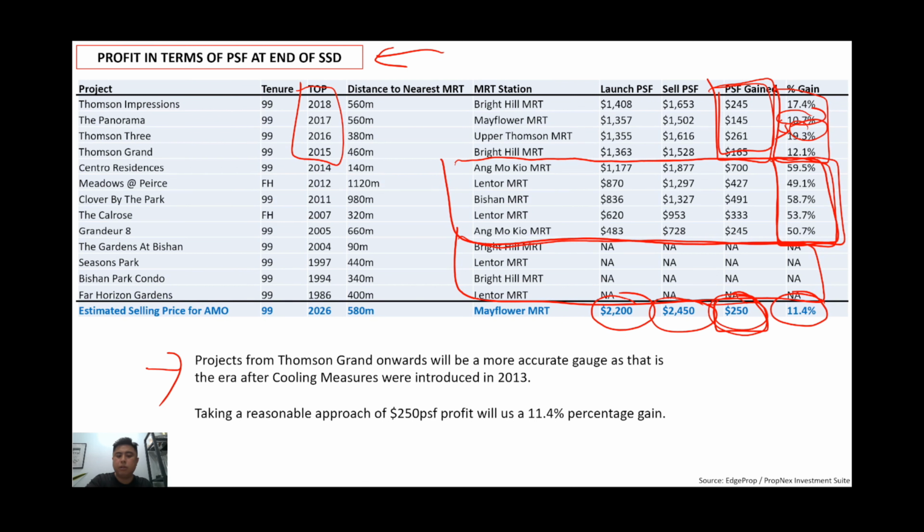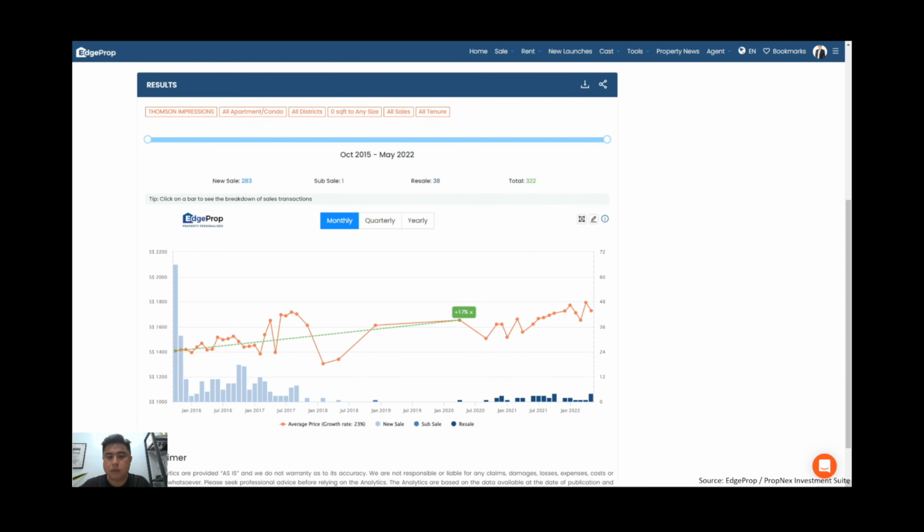So here the summary: projects from Thomson Grant onward will be a more accurate gauge because that is the era after cooling measures were implemented. And then taking a reasonable approach of just 250 PSF, this gives us a 11.4% percentage gain, right?